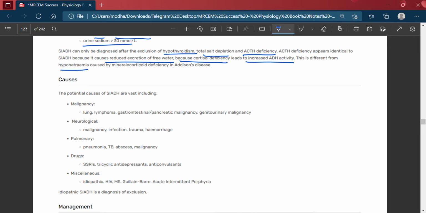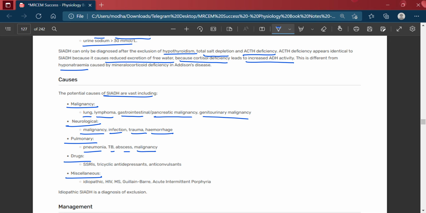Which are the causes of SIADH? The potential causes of SIADH are vast, including malignancy, neurological, pulmonary, drugs, and miscellaneous. In malignancy, there is lung, lymphoma, GIT, pancreatic malignancy, or genitourinary malignancy. In neurological, there is malignancy, infection, trauma, and hemorrhage. In pulmonary, there is pneumonia, TB, abscess, and malignancy.